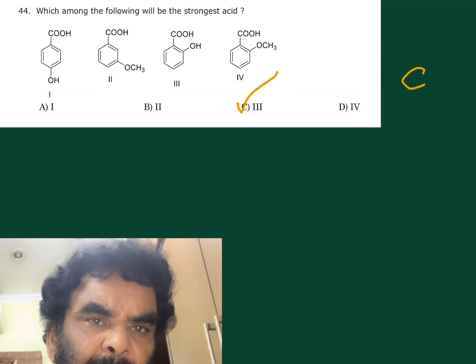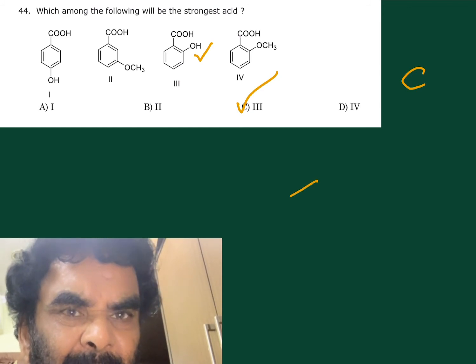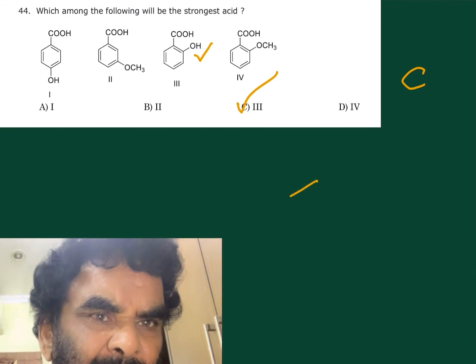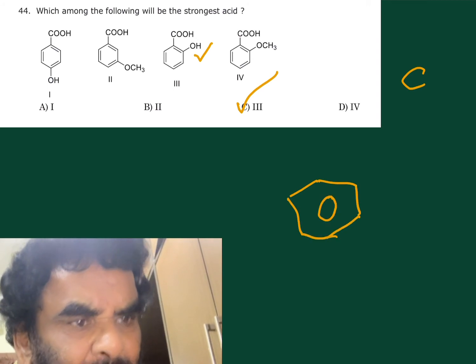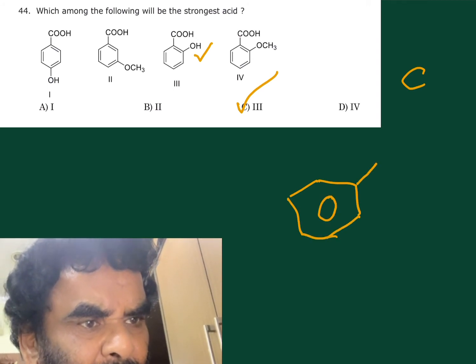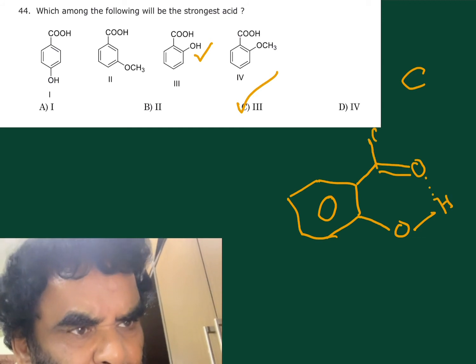Next, salicylic acid is more acidic because of the intramolecular hydrogen bonding. The strongest acid is salicylic acid. In salicylic acid, intramolecular hydrogen bonding is existing.